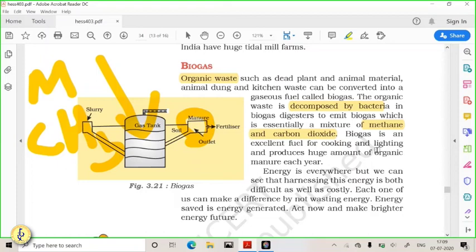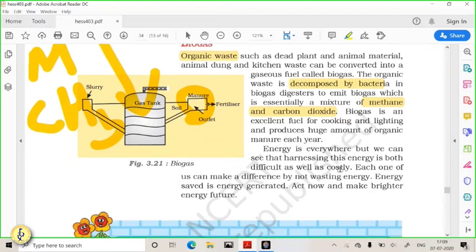So in this way, biogas is a very important source of energy production in rural areas, and rural areas are producing a huge amount of biogas in India, and it has been appreciated by the world community. Biogas can even be produced in the cities, but that option has not yet been evaluated, even though we can gather a huge amount of organic waste in the cities. But for that we'll need very disciplined people. They should be able to segregate between wet and dry waste. This type of awareness is not there in India. That's why it is a little difficult. So I hope you guys have understood this chapter.